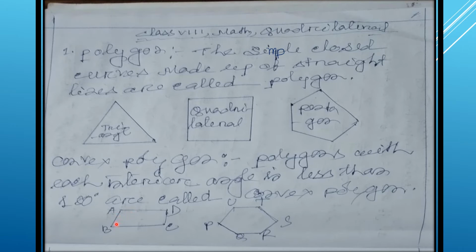If each angle is less than 180 degree, then it is called a convex polygon. Here also pentagon, hexagon, 1, 2, 3, 4, 5, 6. 6 sides, so it is a hexagon. Here also each angle is less than 180 degree, so it is also a convex polygon.